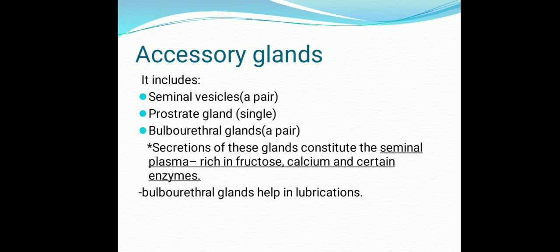Secretion of these glands constitutes the seminal plasma, and this secretion is very rich in fructose, calcium and certain enzymes that keep the gamete alive and provide a rich medium for their transfer to the opposite gamete. Bulbourethral glands help in lubrication, because during movement friction may arise during the movement of the gametes, so they lubricate the medium also. These are the accessory glands related to the male reproductive system.